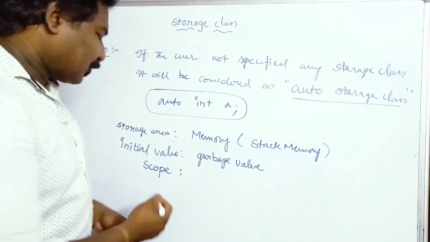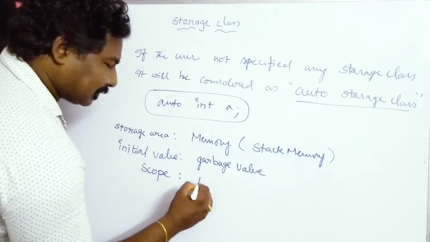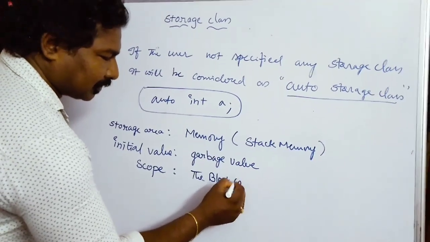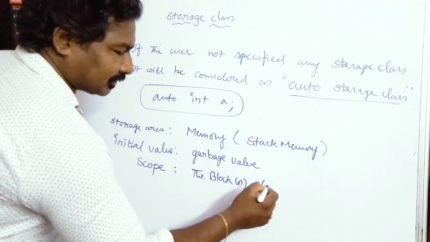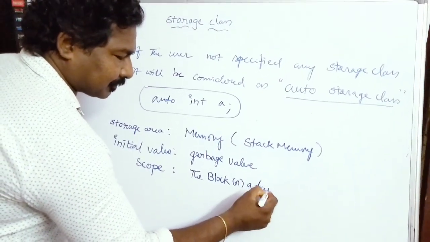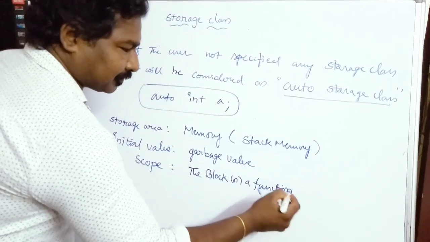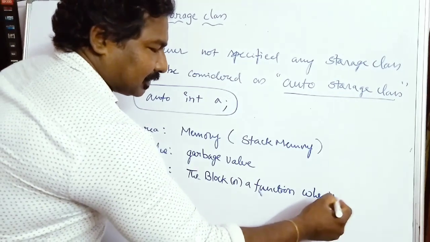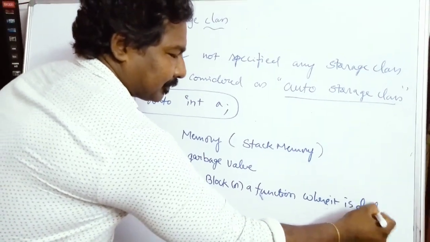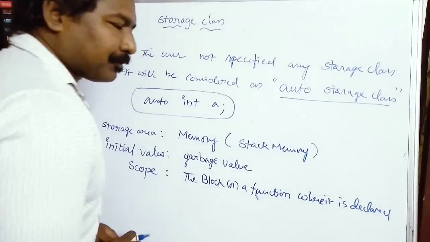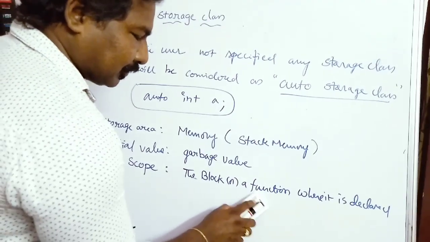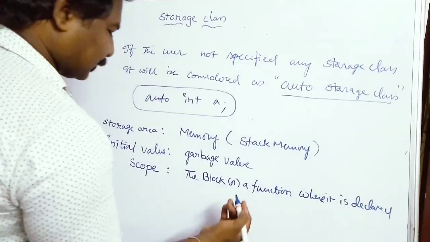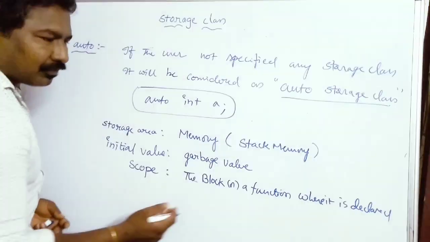So the scope is the block or function where it is declared. You can call it block scope or local function scope. Once you come out of the block or function, the value cannot be accessed.